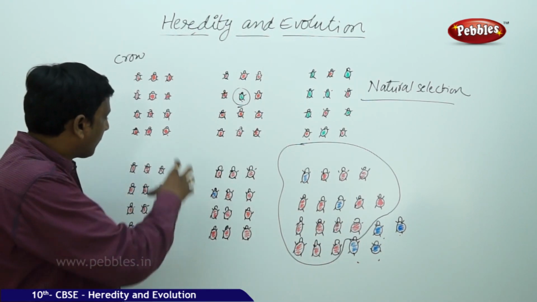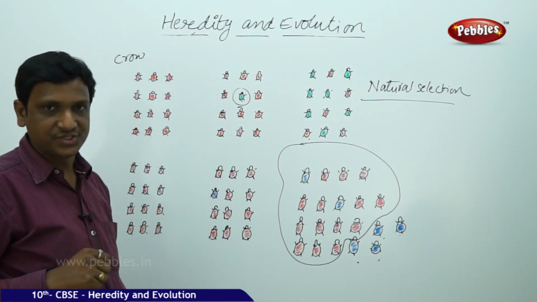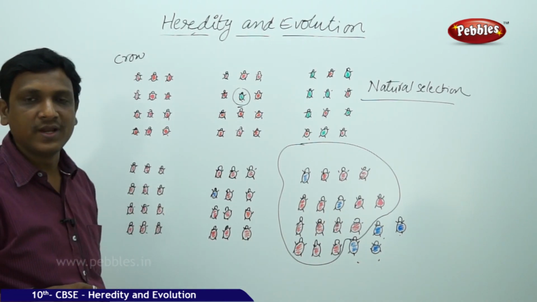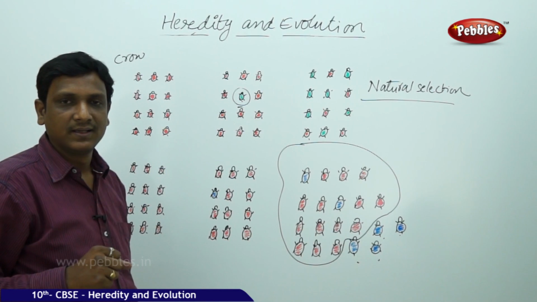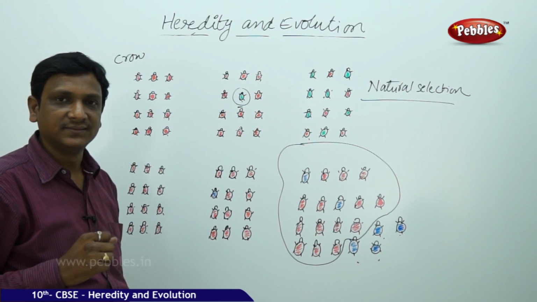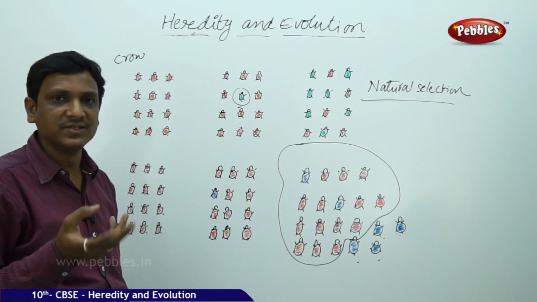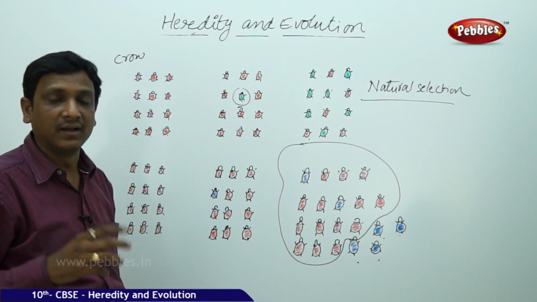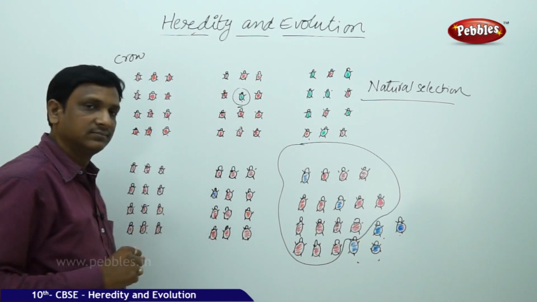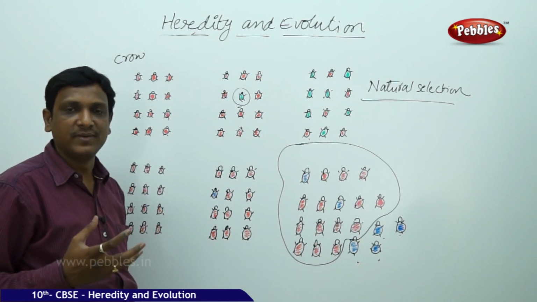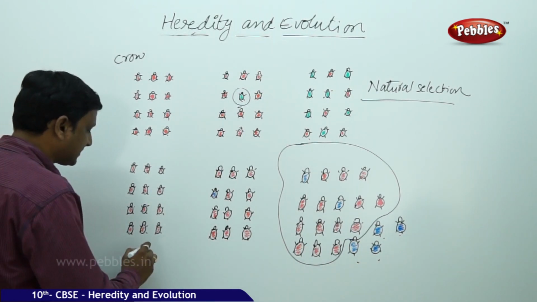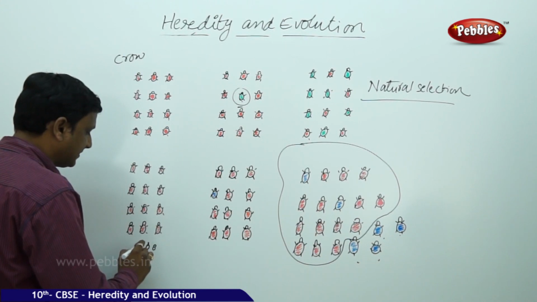So from these examples, we take one more situation. The red color beetles are growing on the bushes. Suddenly the bush gets some disease. Because of the disease, the leaves are becoming very small. The leaves are eaten by some other insect, or the bush has got some infection, so there is no food in the leaves. So the number of beetles is more, bushes are less, food is less. So the beetles reduce in their size. The beetle size is reduced.